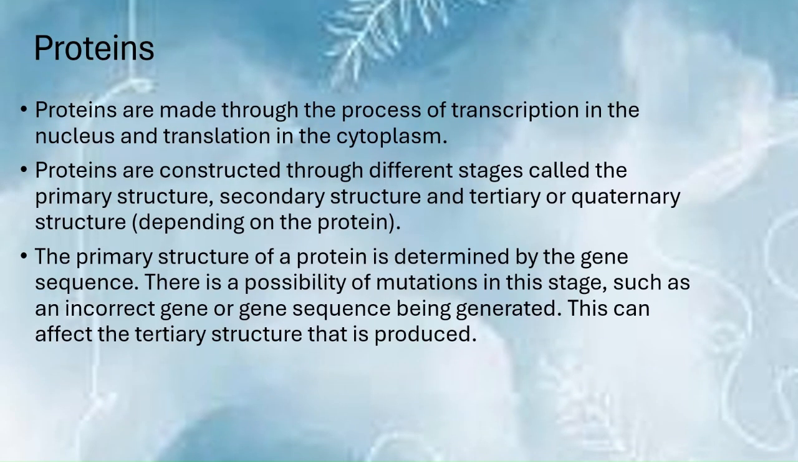So what are proteins? Proteins are made through the process of transcription in the nucleus and translation in the cytoplasm. And proteins are constructed through different stages called the primary structure, secondary structure, and tertiary or quaternary structure, depending on the protein being made. The primary structure of a protein is determined by the gene sequence. There is a possibility of mutations happening in this stage, such as an incorrect gene or gene sequence being generated, and this can affect the tertiary structure that is produced.